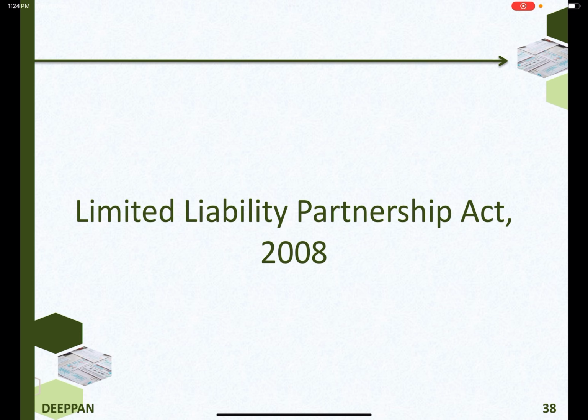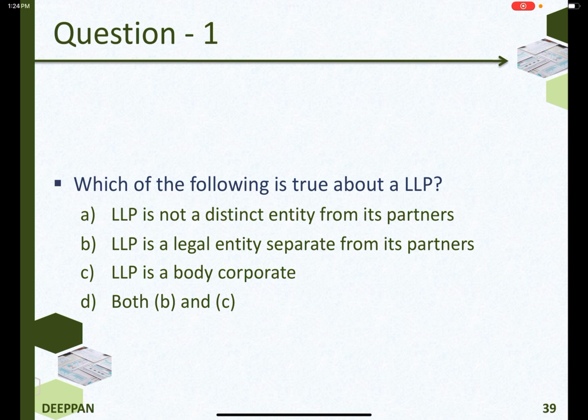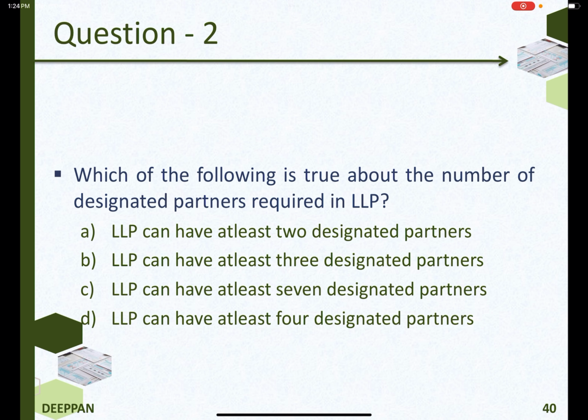Limited Liability Partnership Act 2008. Which of the following is true about a LLP? LLP is a legal entity separate from its members. LLP is a body corporate. The answer is both B and C.